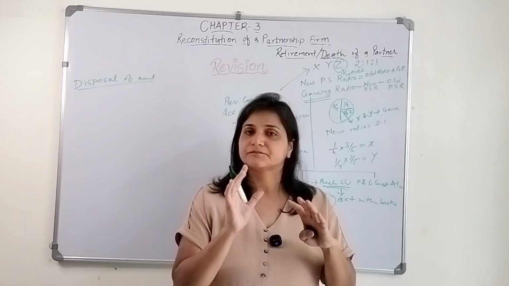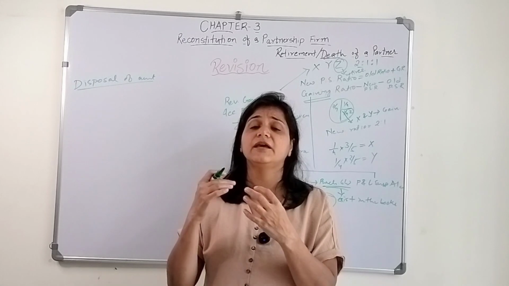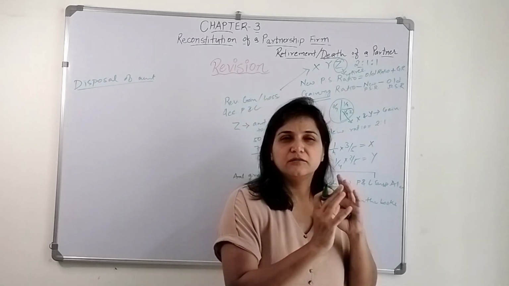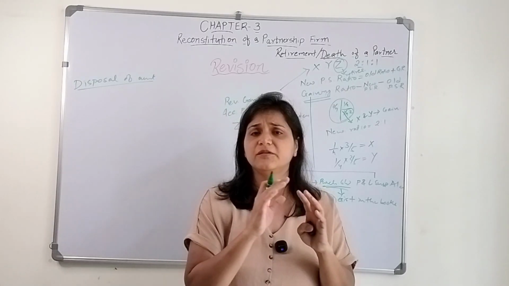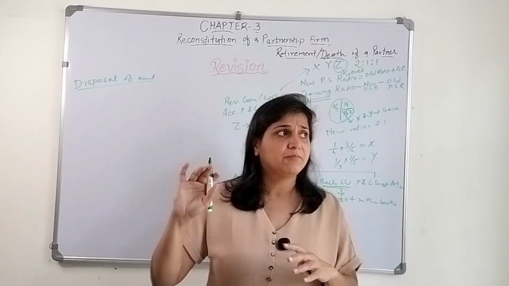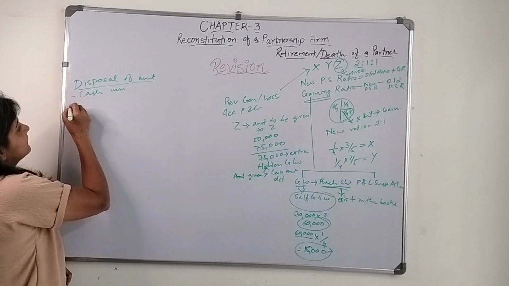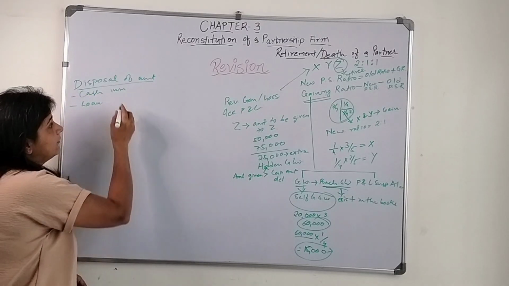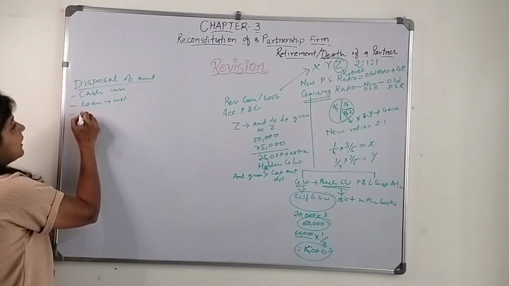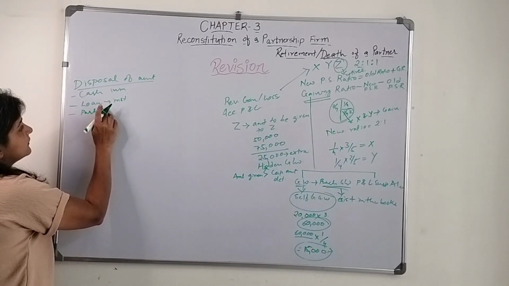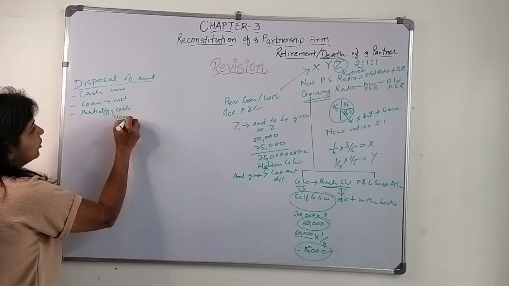If it is given in the partnership deed, such as what happens if the partner retires or passes away, we will give that partner interest on that loan amount at the rate of 8%, 10%, 5%, whatever is mentioned. There are three situations. They pay the cash immediately, or else they consider it as a loan and pay the amount in installments, or partially they pay in cash and partially they consider it as a loan.